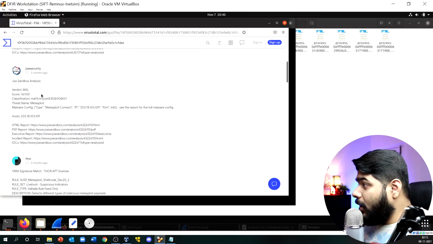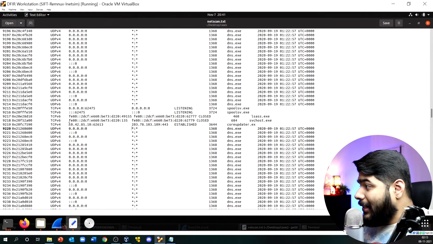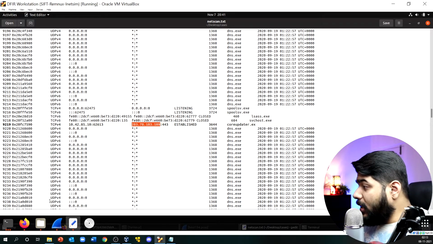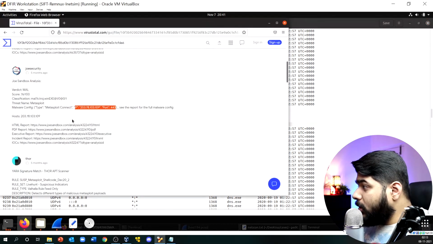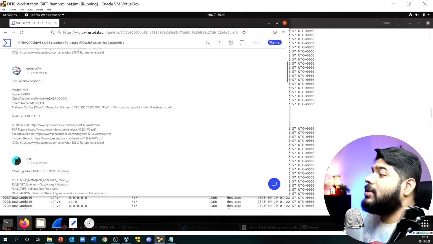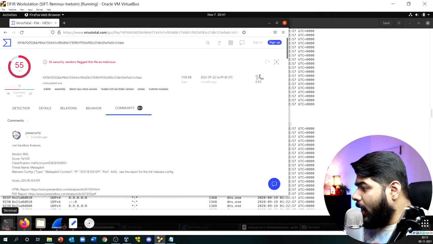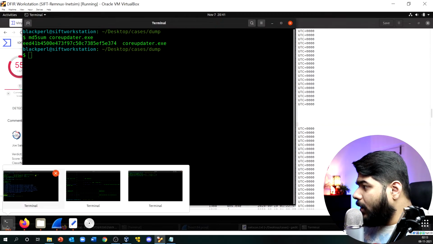Now if you see the malware configuration over here, the Metasploit connection, and this particular IP address, we have seen this in our previous episode, right? So you see exactly this TTP is matching with ours. This is our DC which was communicating to this particular malicious IP address. And if you go back to the Joe Sandbox report, it is also saying that this is a C2 IP address and it downloads Metasploit, right?